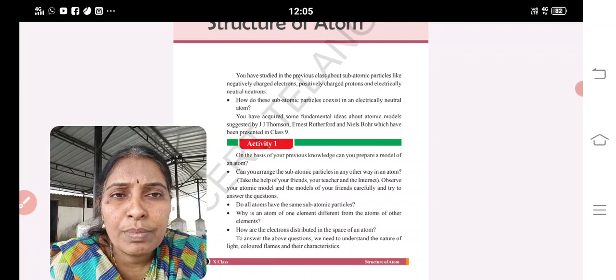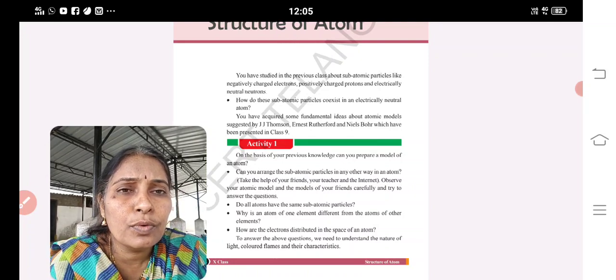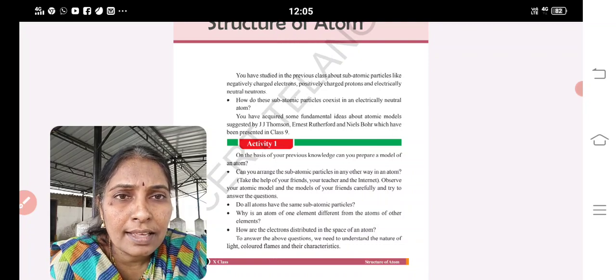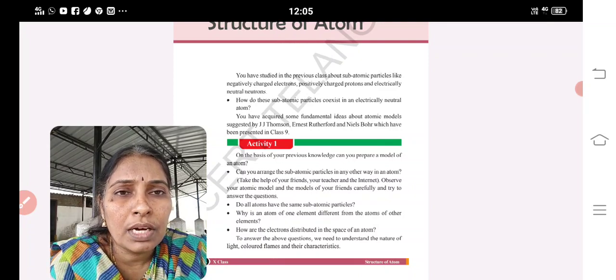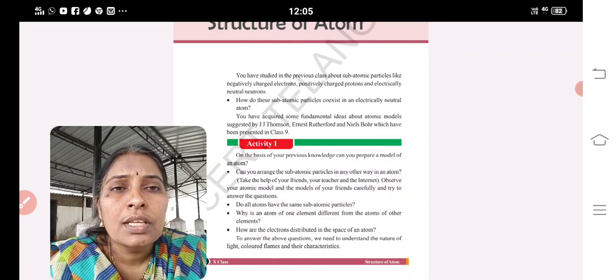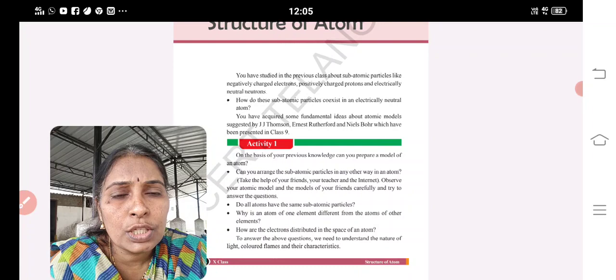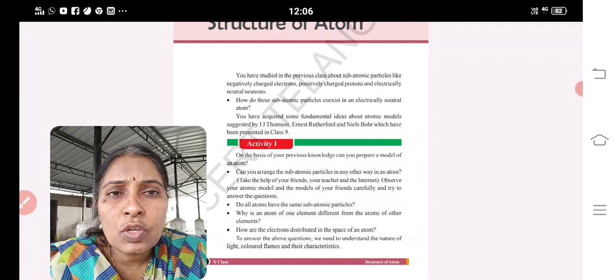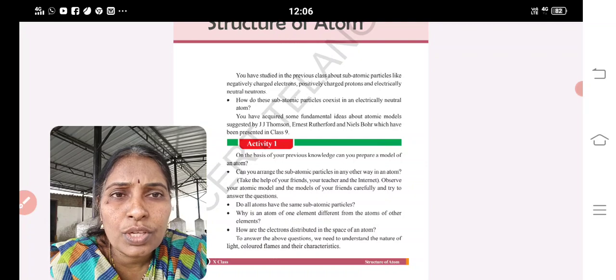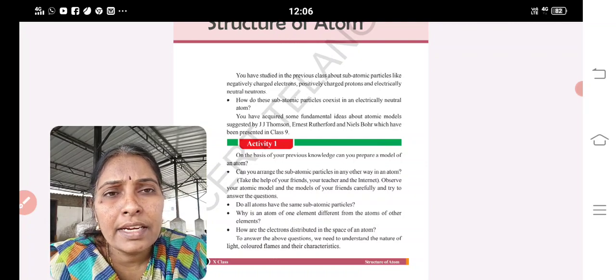So with this, maybe this is the last class for you children before your essay 1. You know the pattern of your exam: section 1 consists of 7 questions, each carrying 1 mark. Section 2 has each question carrying 2 marks, 6 questions to attempt, no choice, that is 12 marks. Same as your government paper. In the third section, instead of internal choice, I am giving 6 questions, and you need to attempt any 4, each carrying 4 marks.